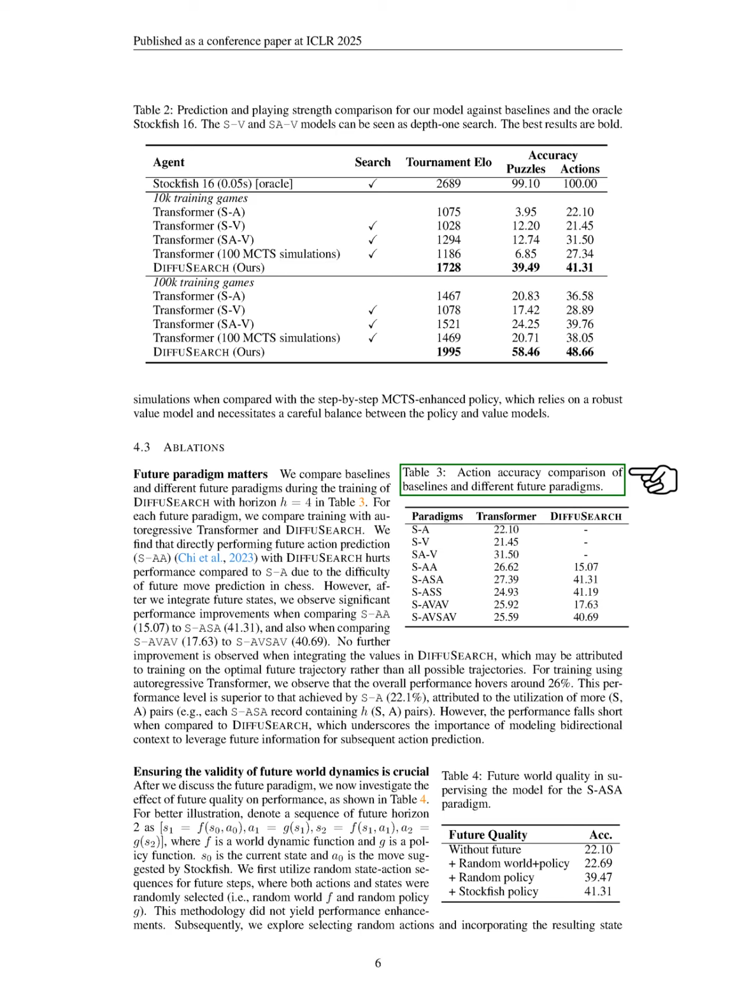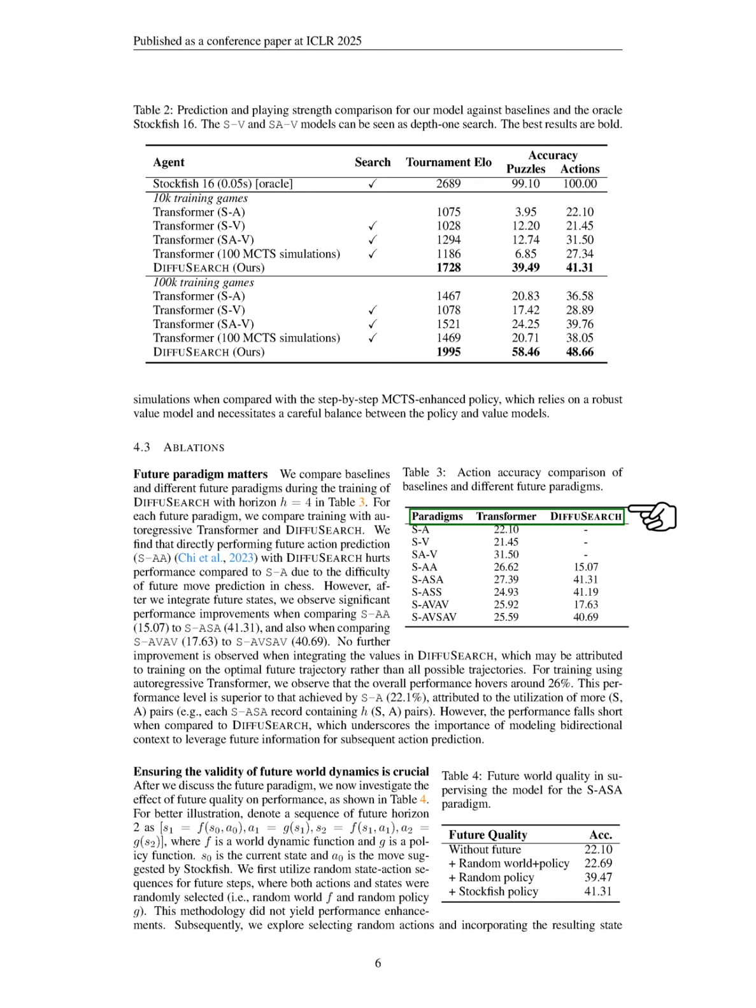We also compare various baselines and future paradigms during the training of DIFFUSEARCH with a horizon of 4. We find that directly predicting future actions with DIFFUSEARCH SA negatively impacts performance compared to SA, likely due to the challenges of predicting future moves in chess.